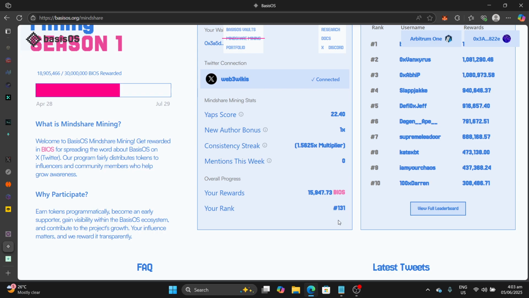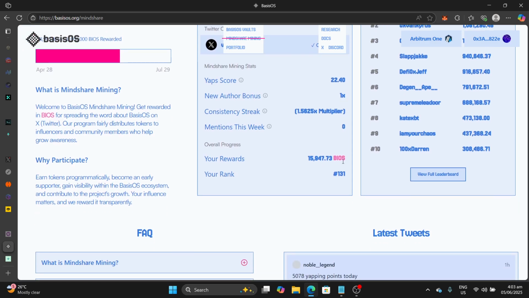So it has to be as organic as can be per instance, and you'll be able to see your progress here. So I have 0 mentioned this week. Even though I've posted about it, it's not picking it up. Maybe it feels I'm repeating or so, which I'm not. My content is mostly videos, so it may not be able to read that perfectly. Okay, so you get the gist of this.